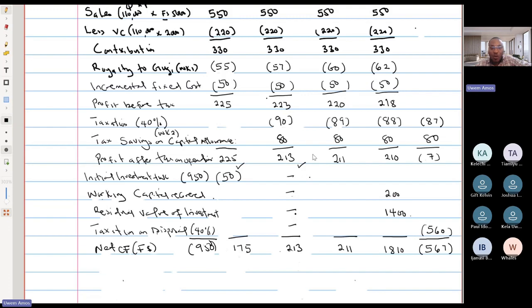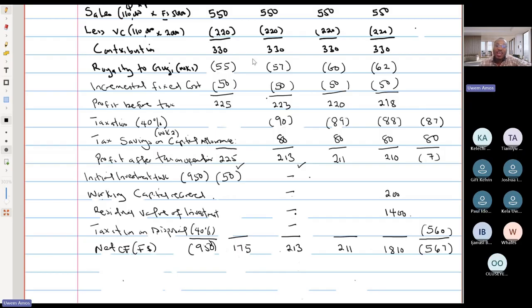That's the key point. However, before you repatriate, you need to pay attention to whether or not there are any restrictions on repatriation. That's one of the things with foreign investment. Sometimes a company will invest in a country and then struggle to repatriate the funds because there are restrictions on how much you can repatriate from what you make. If, for example, Gugi could only repatriate 50% of its earnings from that country, it would be able to repatriate just 50% of this.